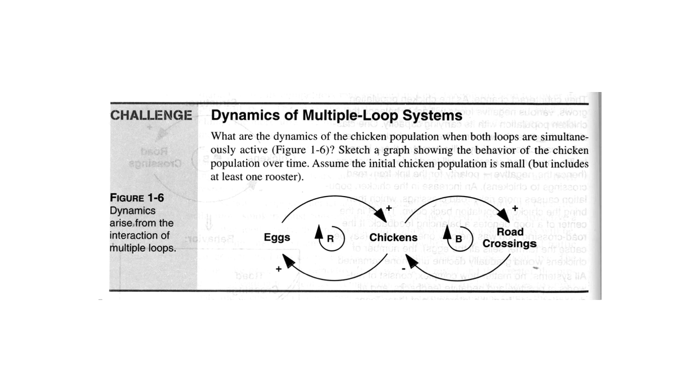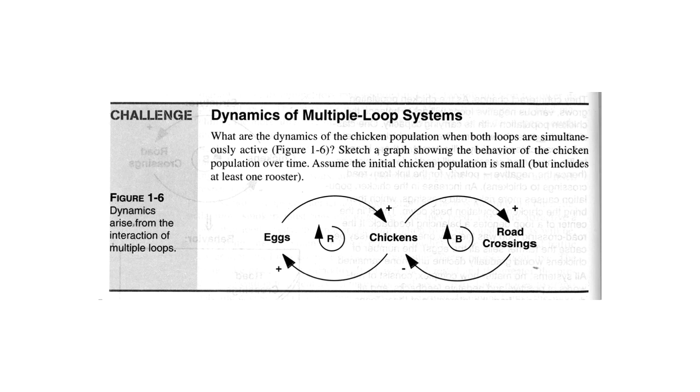But so here's basically the same customer base loop, only with chickens, eggs, and road crossings. As chickens go up, eggs go up, chickens go up. As chickens go up, road crossings go up, chickens go down. Chickens go down, eggs go down, chickens go down. So we've got a reinforcing loop here, and we have a balancing loop here.